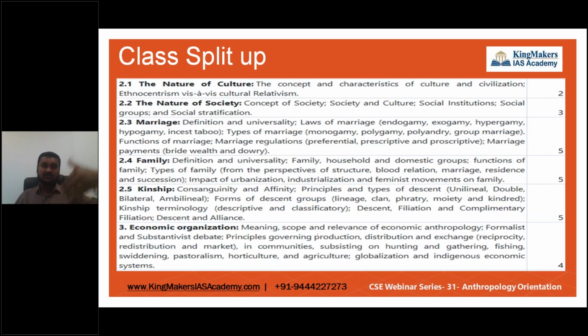Now we are going to see socio-cultural anthropology. This is the syllabus which is pretty common between sociology and anthropology. You should know that sociology and anthropology are like brothers and sisters, so they are interrelated. Sociology speaks about what is happening today and its applications. But anthropology speaks about what happened earlier, and you have to apply that. What happened earlier is one of the reasons for what is happening today. This is what we're going to explore.